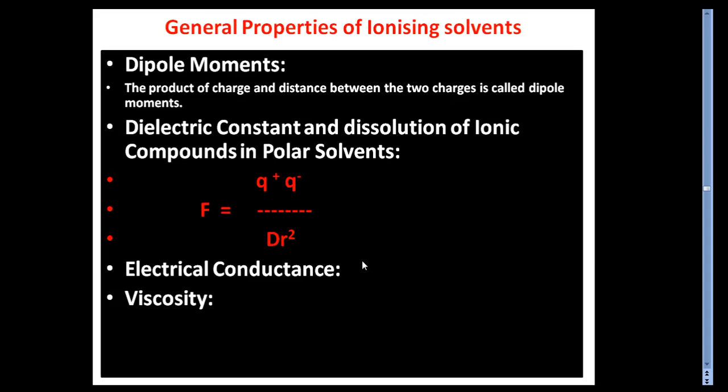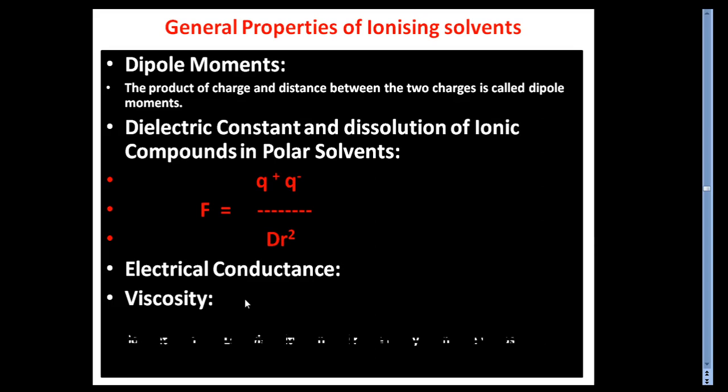Get it? The greater the ionization, the easier it is for us to proceed with acid-base reactions in that particular solvent. So this is the property of electrical conductance.